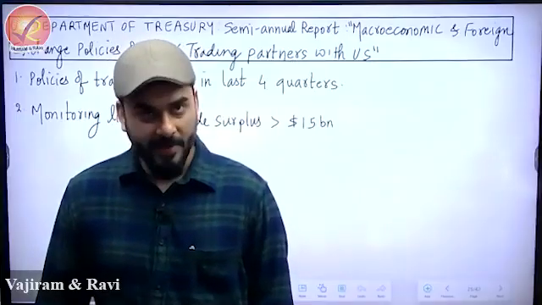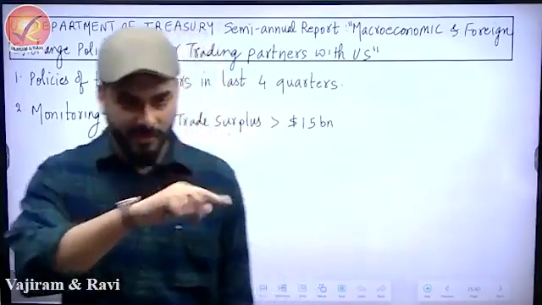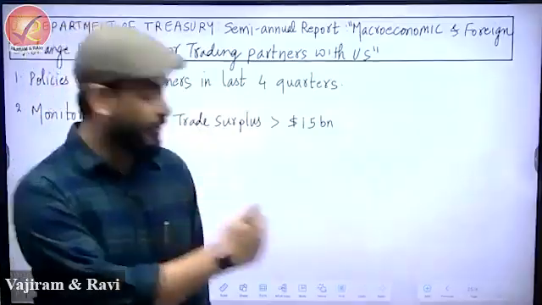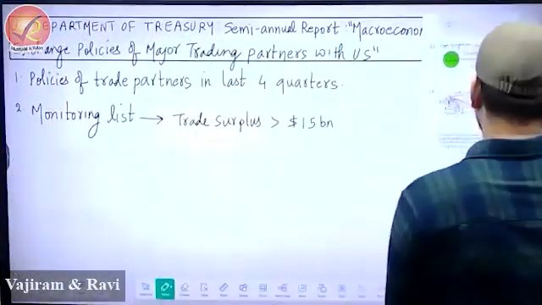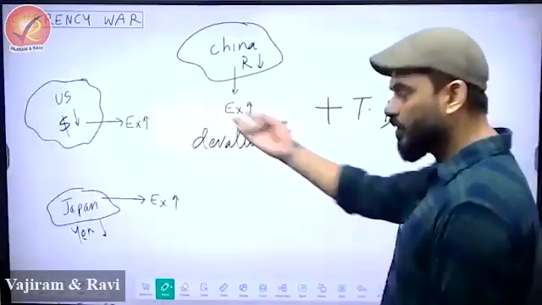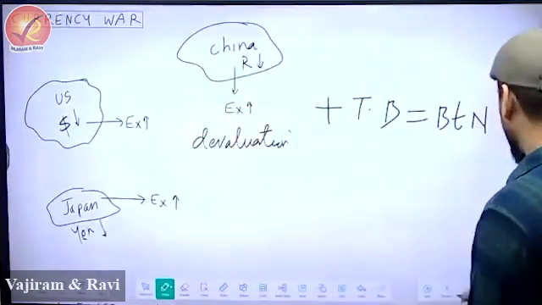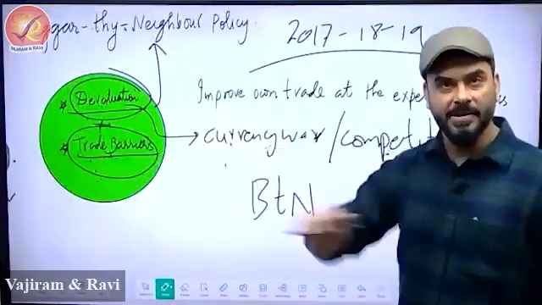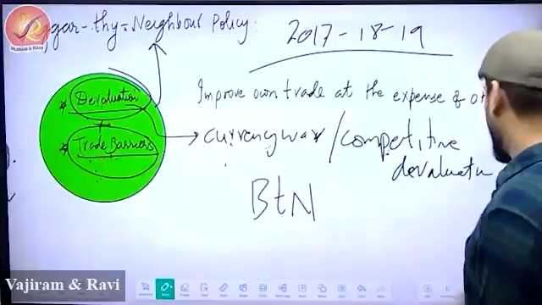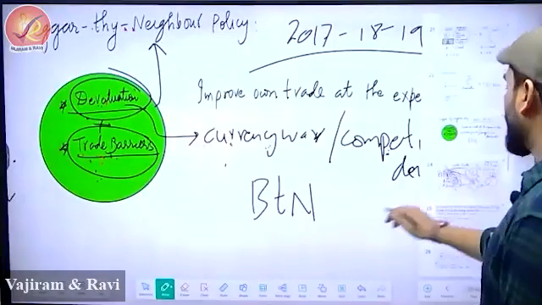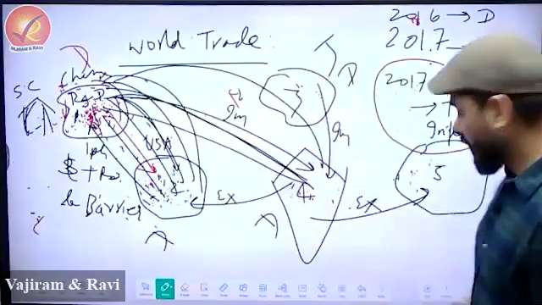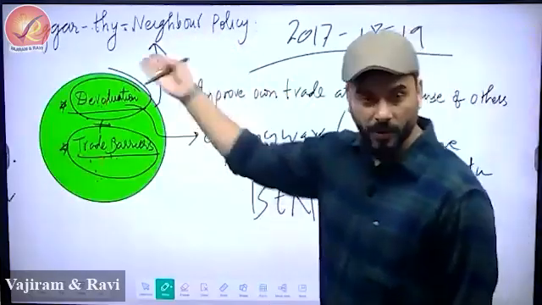So one page we have written roughly, and the diagram I already gave you. There is no diagram as such for this. The only thing that is there is this part. This is the only diagram you can draw, and the second diagram which you can draw is this. That's it. There is no other diagram. And in what context did I teach you all this? In the context of world trade. This is a part of world trade only.